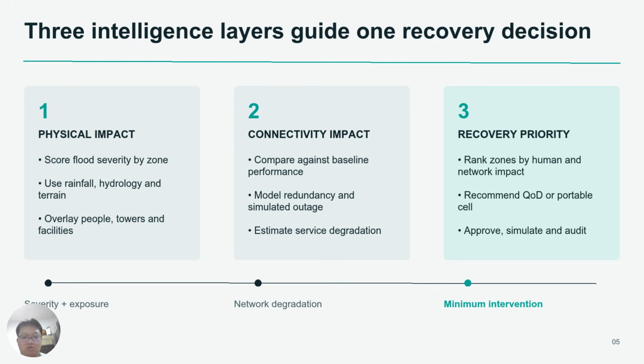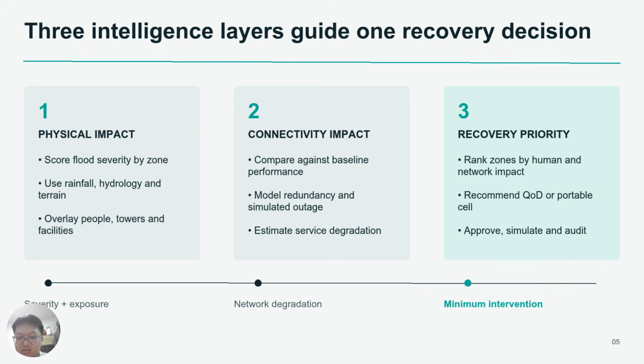So, here is our solution methodology. Crisis Link addresses this challenge through three transparent intelligence layers. Firstly, the physical impact severity layer. It uses geographic factors such as rainfall, hydrological condition, elevation slope, and proximity to rivers to estimate flood severity for each spatial zone. Then we overlay population, critical facilities, road and telecom infrastructure to identify what is exposed.